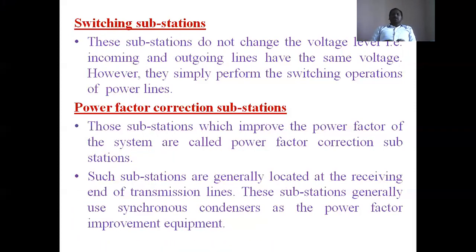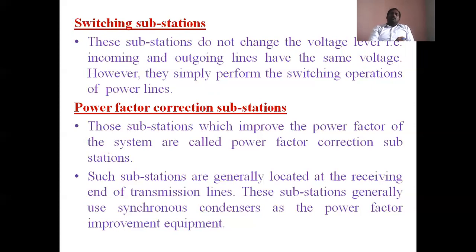Next one is the power factor substation. Power factor substations are those that can improve the power factor of the system. What is the need of power factor correction? We have already discussed it many times in our subject. In our distribution system, all are lagging loads. Due to lagging loads, a low power factor takes place.